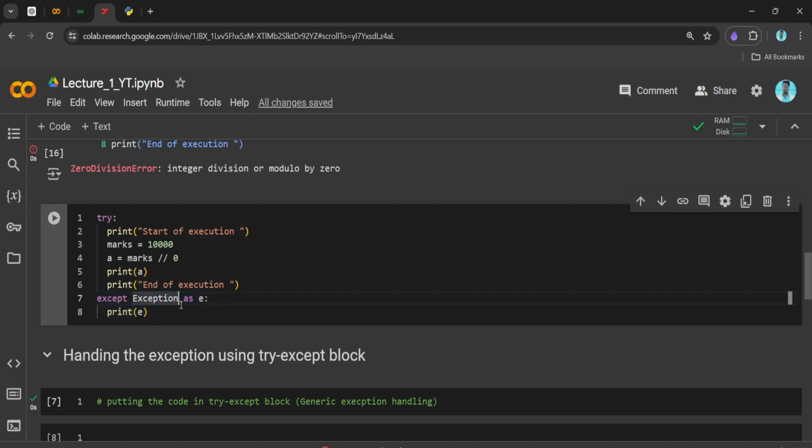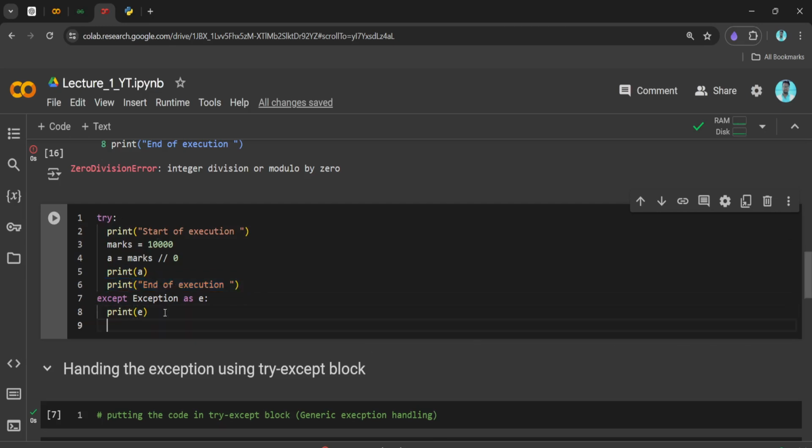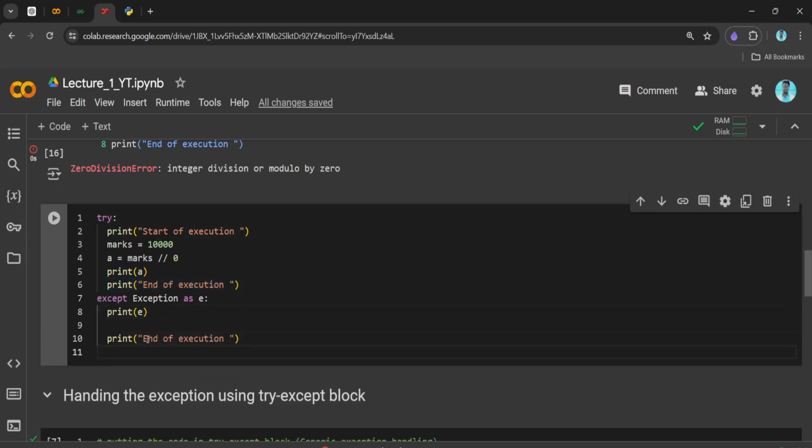Let me write this, and let me write a print after the try except block. Let me run this.